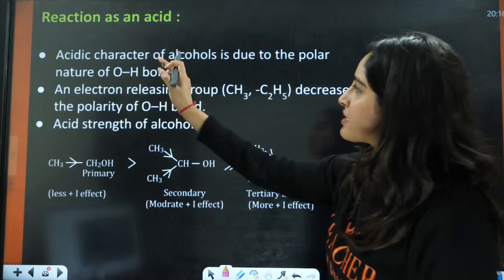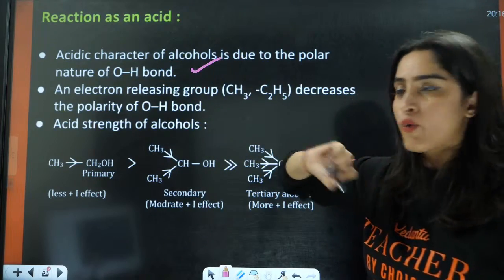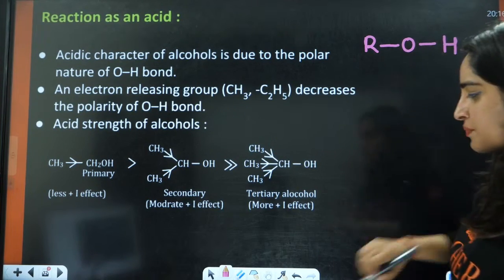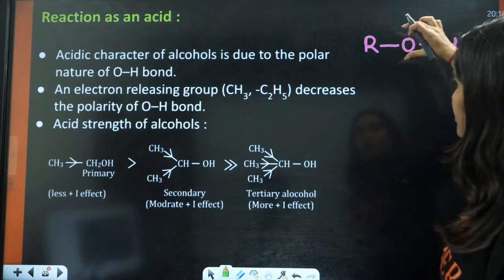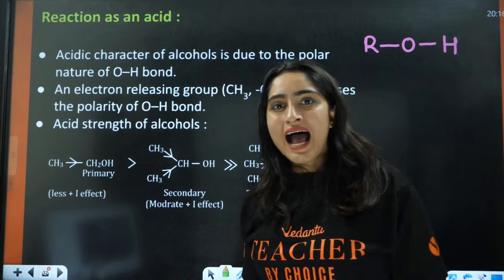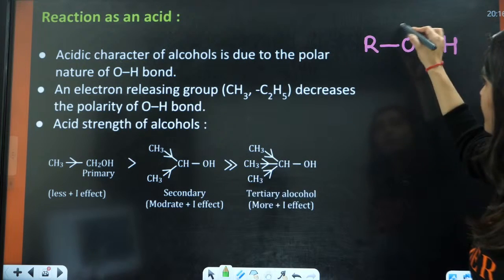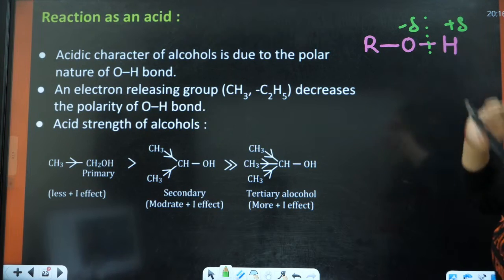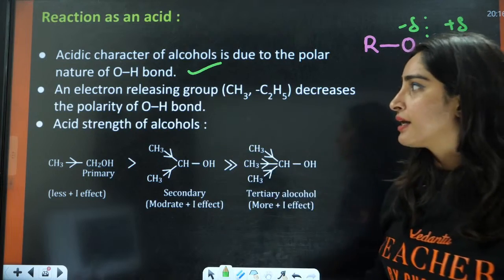Now next we have acidic character of alcohol, which is due to the polar nature of the OH bond. We have done this polar nature of OH bond. So now this is R, this is O, this is H, right? As you all know, this oxygen and hydrogen have a very high difference of electronegativity. That is why oxygen is partially negative and hydrogen is partially positive. That is why it is easy to break this bond, and that is why alcohol is acidic in nature.